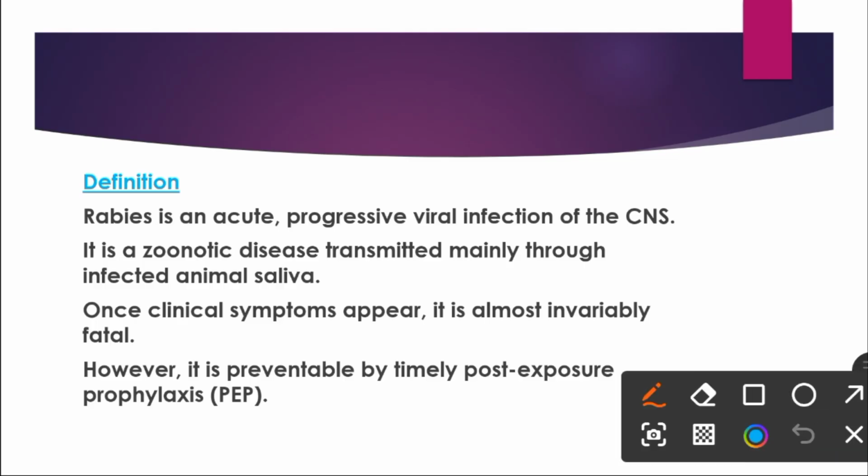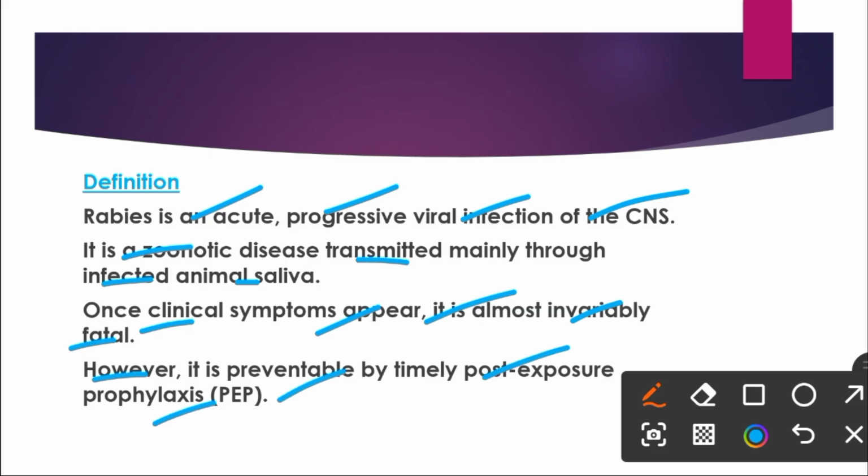So today we will talk about rabies. Rabies is an acute progressive viral infection of the central nervous system, and it is a zoonotic disease, which means that it is transmitted from animals to human beings, and it is mainly transmitted through infected animal saliva. Once the clinical symptoms of rabies appear, it has 100% mortality, and it is almost invariably a fatal infectious disease. However, it is preventable by timely post-exposure prophylaxis.